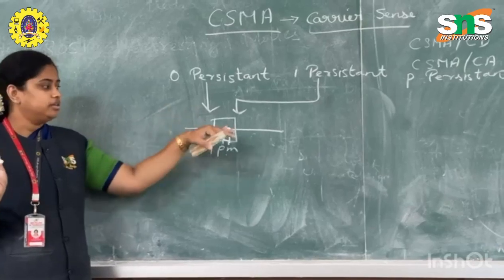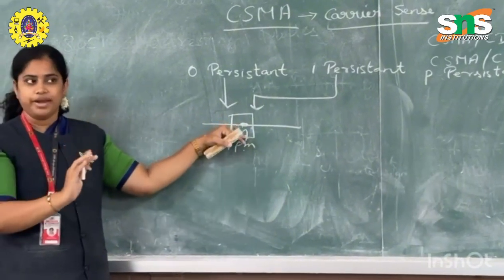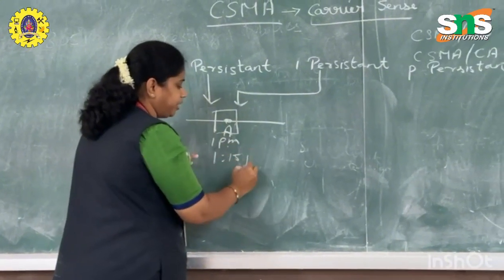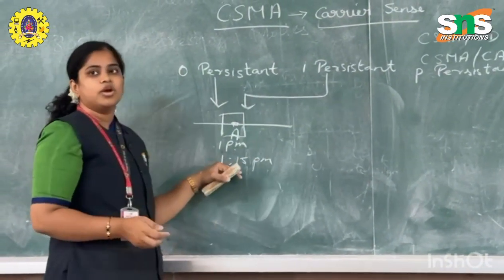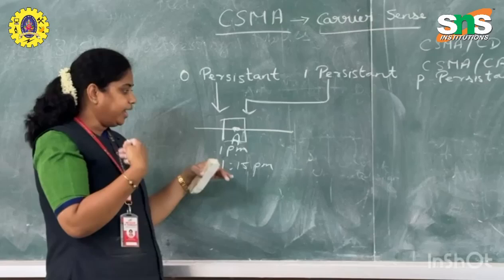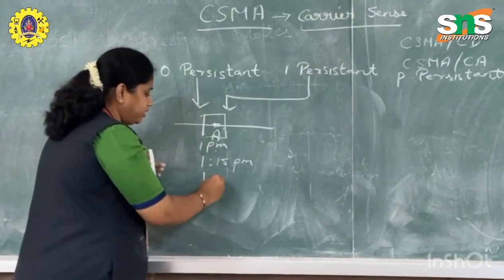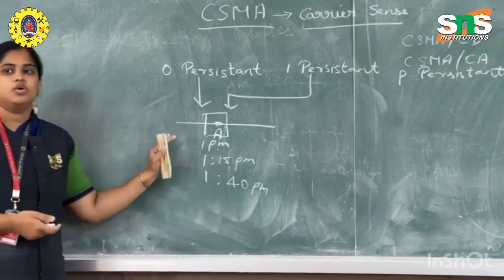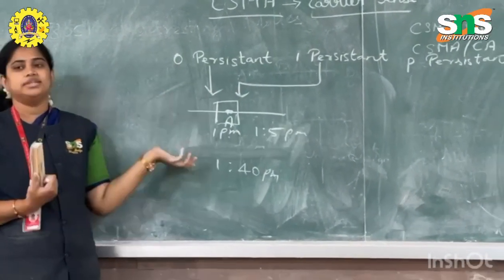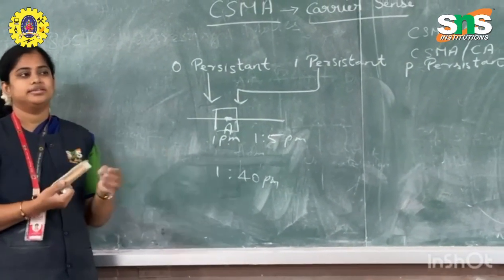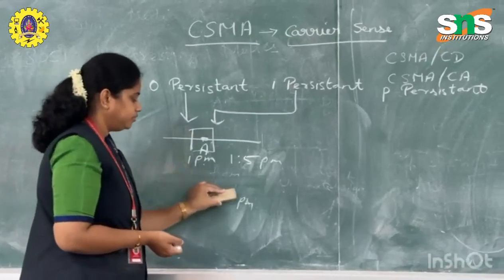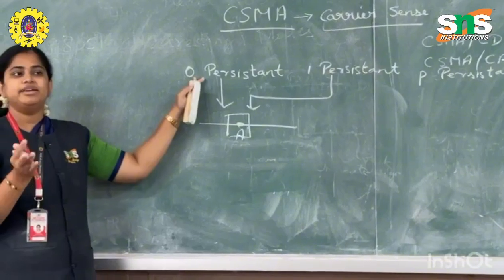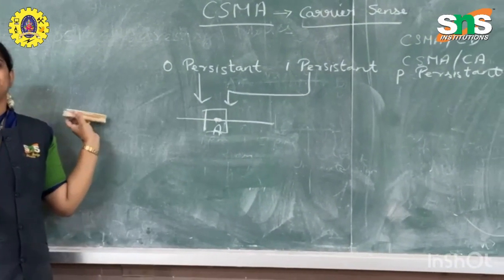But if the channel is already occupied, it will stop and check again after some time, maybe at 1:15 p.m. Then again it will wait for some time and maybe at 1:40 it will check again. That is your 0 persistent. The disadvantage of 0 persistence is that there may be delay.